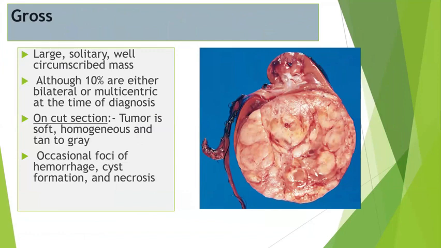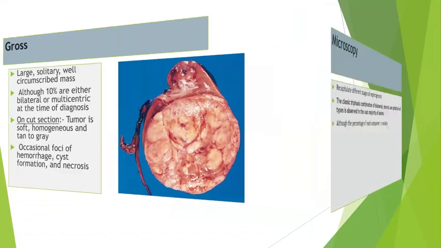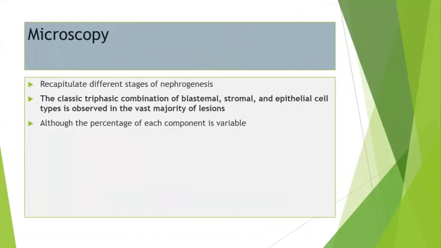The cut section will usually be soft, homogeneous, tan to gray, and there can be foci of hemorrhage and necrosis, which typically gives a variegated appearance, like what we will see in renal cell carcinoma. Microscopically, a triphasic combination of blastemal, stromal, and epithelial cells will be observed in the majority of the lesions.